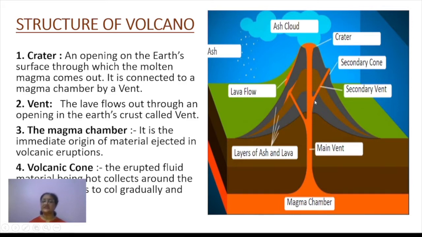Then you can see here several small vents, a branch-like formation. These are called secondary vents. The main vent is this one, the vertical one, and the other secondary vents are there through which some amount of magma also gets its way to come out, and that is why these are called secondary craters and secondary vents. And a small conical-shaped hill formed on the slope is called a secondary cone. So these are the main important parts of a volcano.